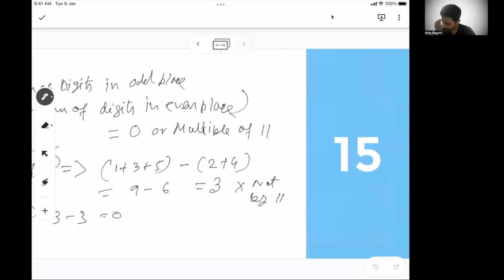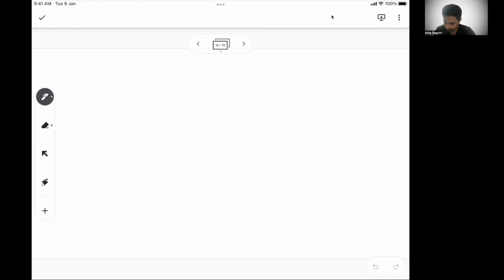Let me give you an example. Let's say 1, 2, x, 5, 7. So this is a number, but they say this number is divisible by 11. Find x.